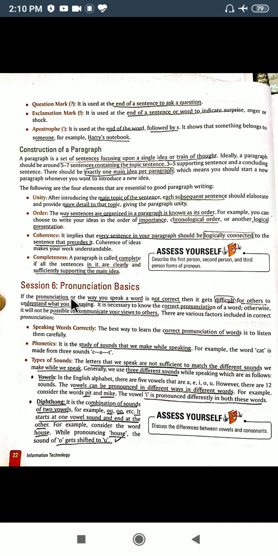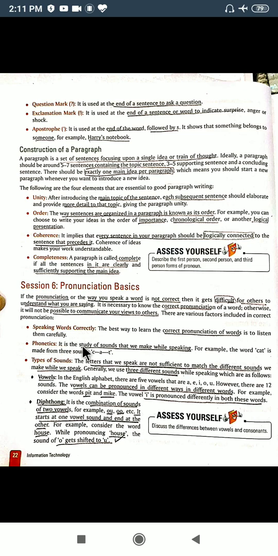Okay, next topic of today's lecture is pronunciation basics. So pronunciation actually is very important. Pronunciation is the way you speak a word, and it should be correct, because if your pronunciation is not correct, the listener will not be able to understand properly what you are trying to say. So you will not be able to communicate effectively with the one to whom you are communicating. So what you should take care of: speaking correct words.